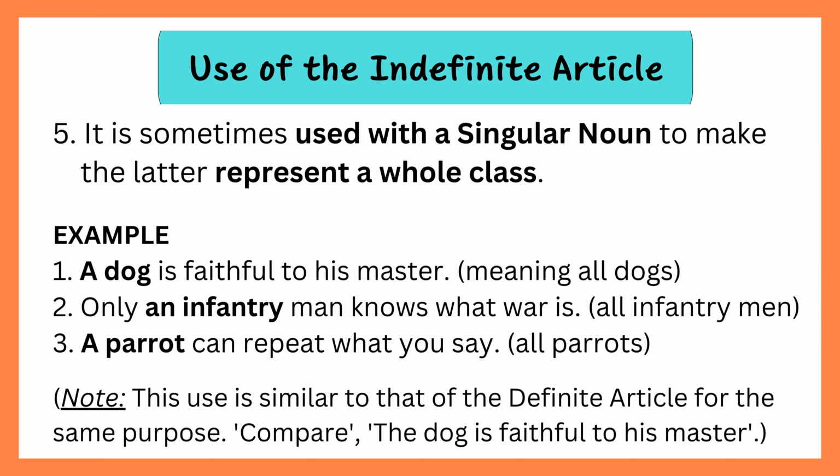It is sometimes used with a singular noun to make the latter represent a whole class. Example 1. A dog is faithful to his master, meaning all dogs. 2. Only an infantryman knows what war is, meaning all infantrymen. 3. A parrot can repeat what you say, meaning all parrots. Note: this use is similar to that of the definite article for the same purpose. Compare: the dog is faithful to his master.